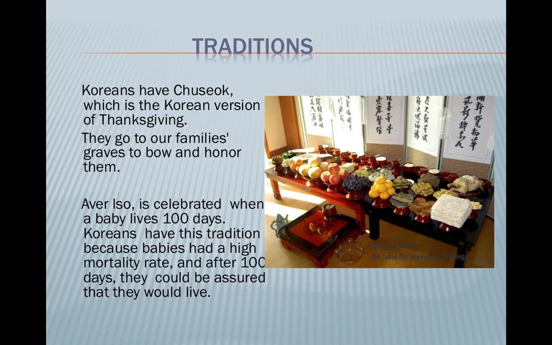Traditions. Koreans have Chuseok, which is the Korean version of Thanksgiving. They go to families' graves and bow and honor them. Baek-il is celebrated when a baby lives 100 days. Koreans have this tradition because babies had a high mortality rate, and after 100 days, they could be assured that they would live.